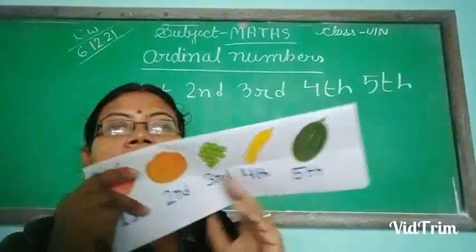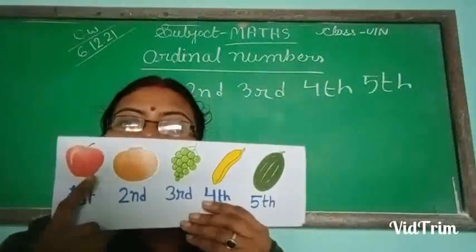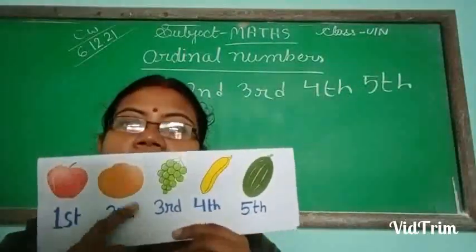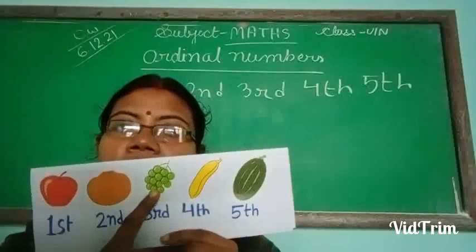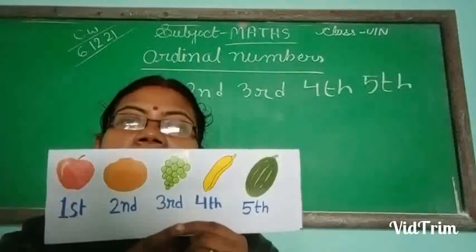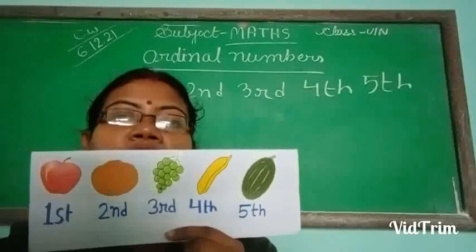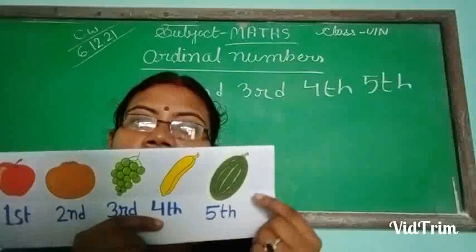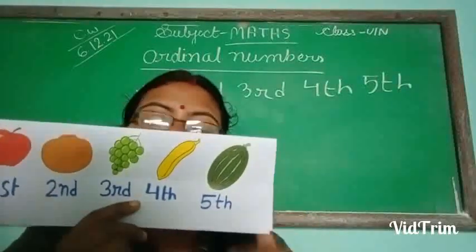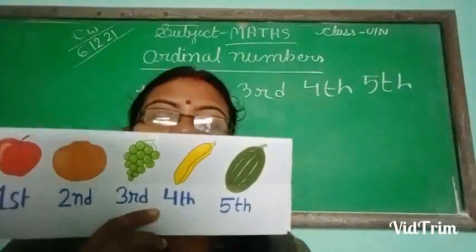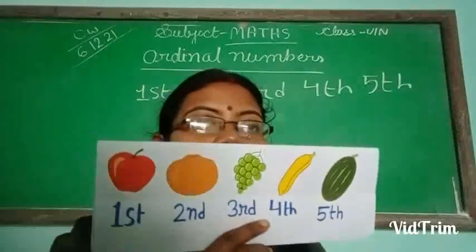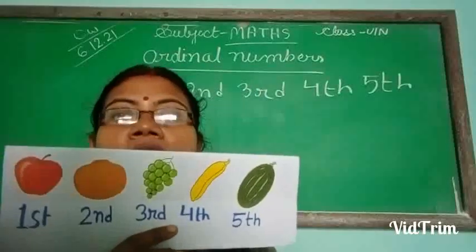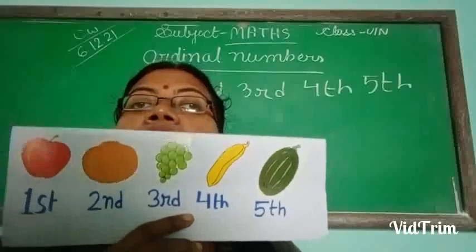Okay. Then apple. Apple is at first position. Orange is at second position. Then grapes. Grapes is at third position. Then fourth is banana. Banana is at fourth position. Then watermelon is at fifth position. So the number which shows us the position of something is called the ordinal number.